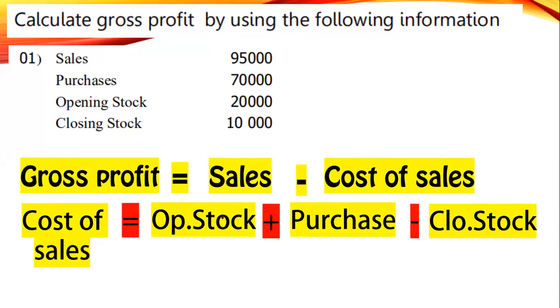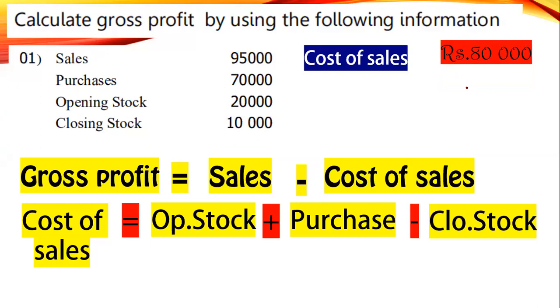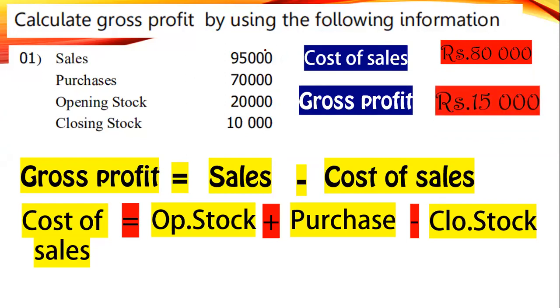Now, when we come to the answer, first we calculate the cost of sales. Cost of sales equals opening stock 20 plus purchase 70, total 90, and minus the closing stock 10. So cost of sales becomes 80. Since the cost of sales is 80, your gross profit equals sales minus cost of sales. Sales 95,000, cost of sales 80,000. So your gross profit becomes 15,000 rupees.